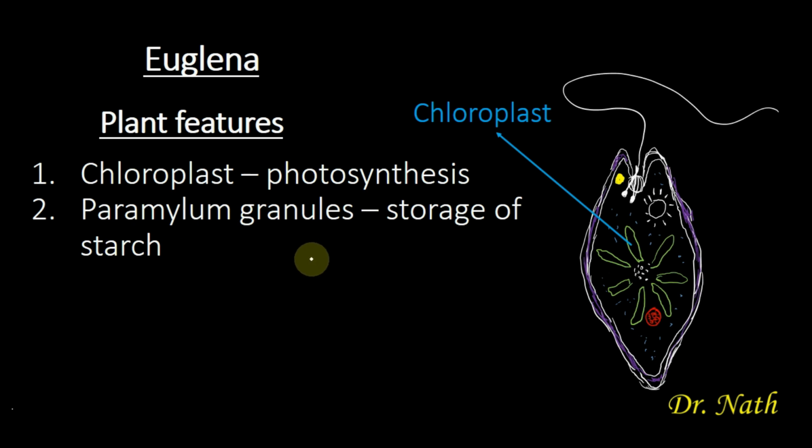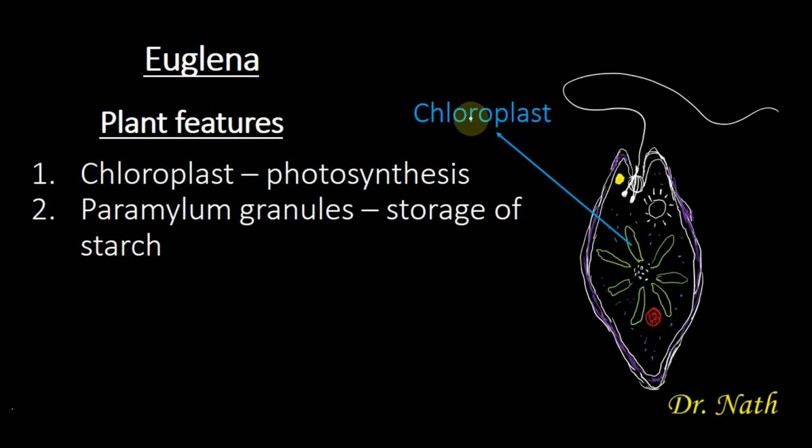In other words, what are the structures that made botanists classify Euglena as a plant? So one of the reasons why Euglena is referred to as a plant is because of the presence of chloroplast. And the chloroplast is these green leafy-like structures that you find in the center of the Euglena.